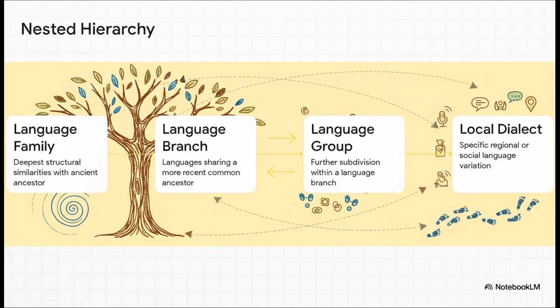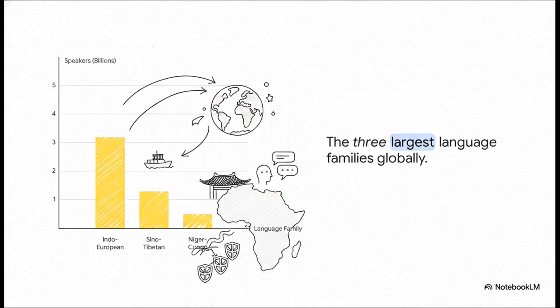This taxonomy proves something incredible. Deep structural similarities between seemingly completely different languages, like English and Hindi, well, they aren't just coincidences. They are concrete evidence that both trace back to the exact same ancient root. To grasp the sheer scale of this, take a look at the three largest language families. Indo-European alone blankets the globe with over 3 billion speakers.